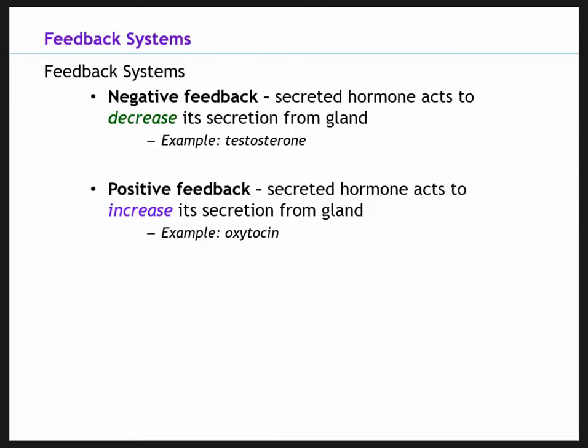So when testosterone is too high in the blood, the body recognizes that, and testosterone will go back and act on the gland that released it to inhibit its production.